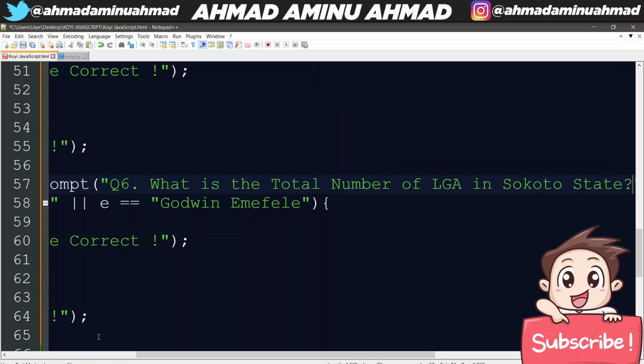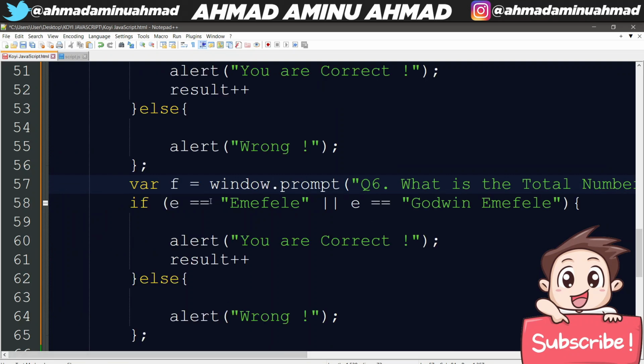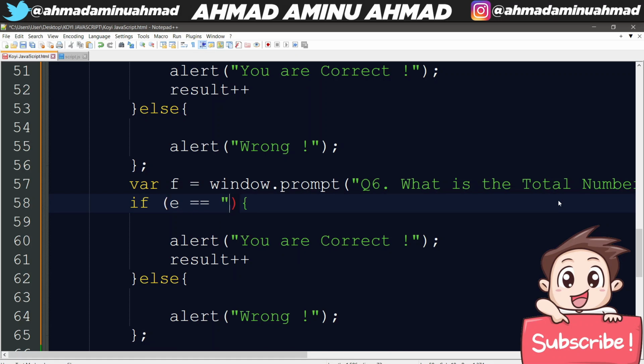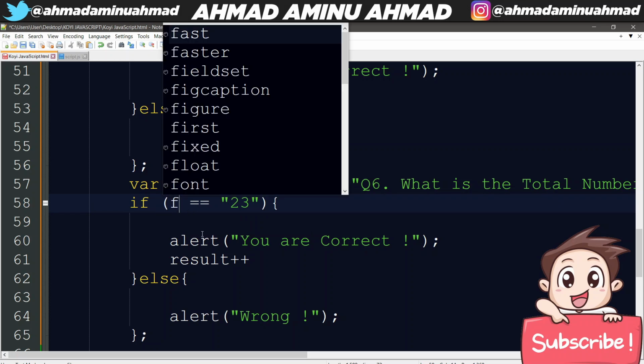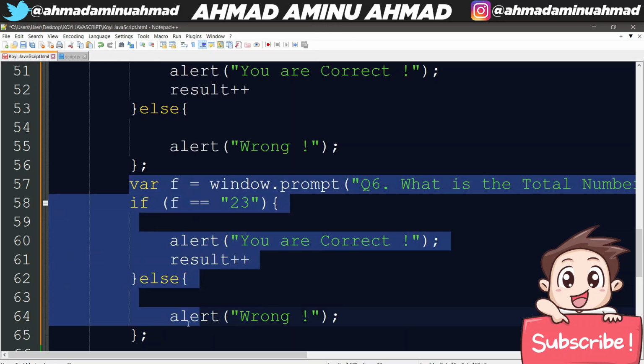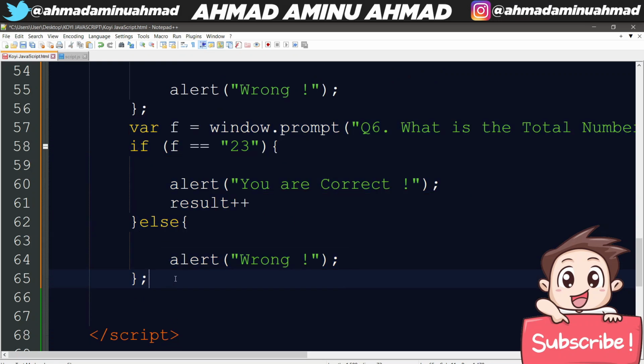So the total number of LGAs in Sokoto State is 23. So we are going to say 23. Definitely if you say 23, you are right. I'm going to put F. So we'll move forward.